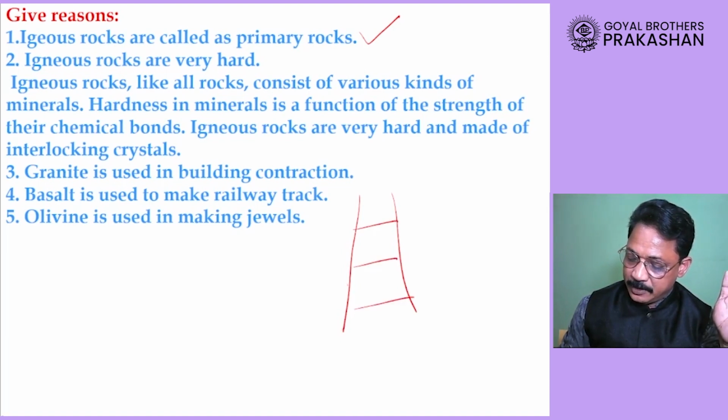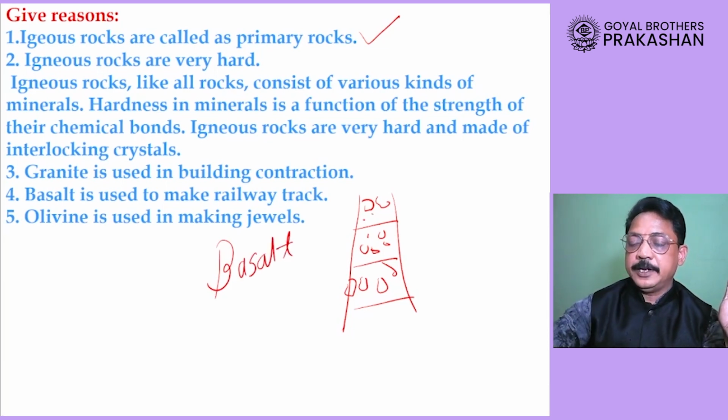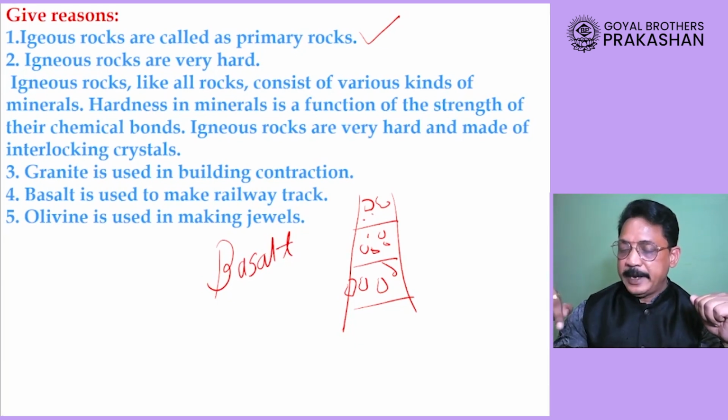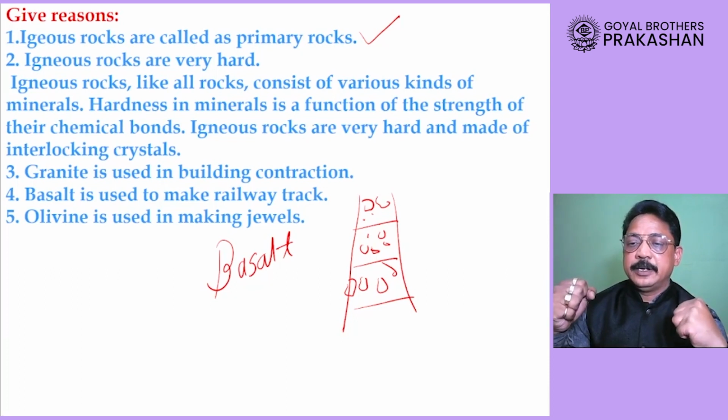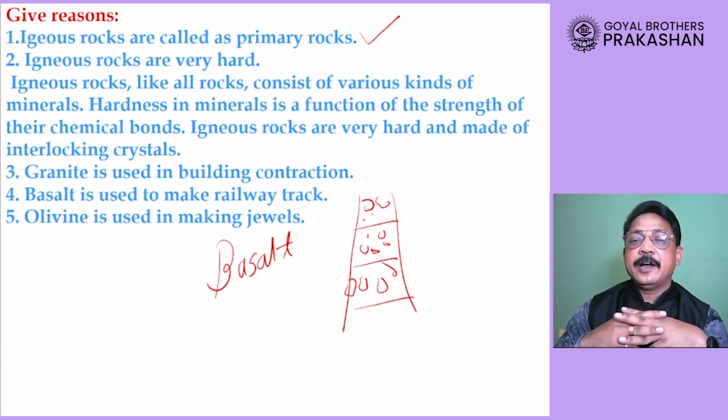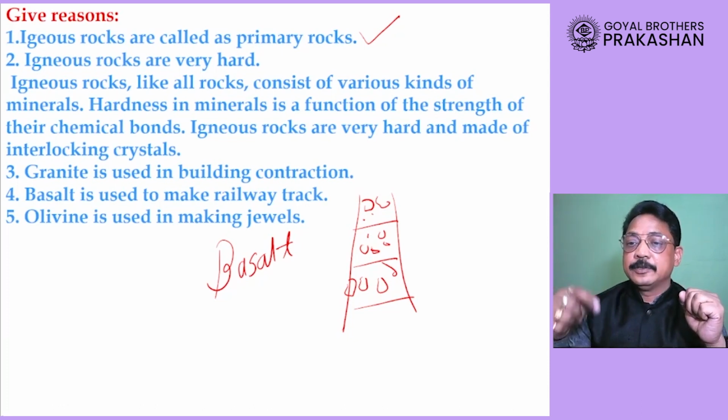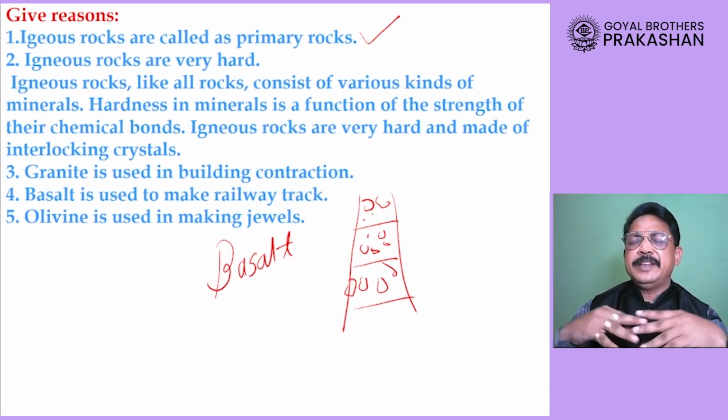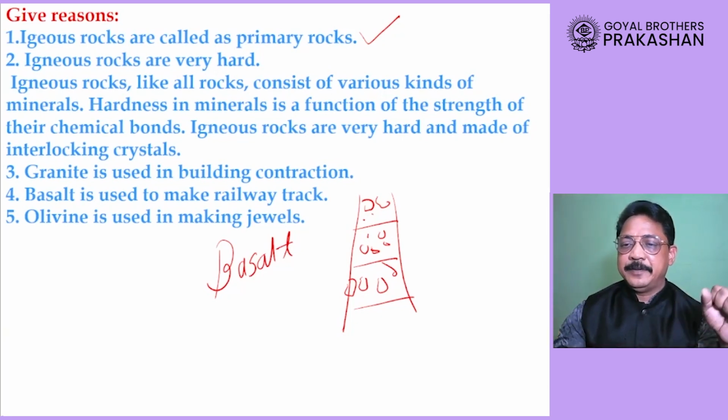If this is the railway track, they put up here small pieces of rock, which are generally made up of basalt. The reason is basalt is one of the very strong rocks found in nature, and that is why, to make the railway track very hard and very stable, they are using basalt rock. Why only basalt? Because it is abundantly found on a very large scale, and also it is very hard. That is why the railway track is made using basalt rocks.